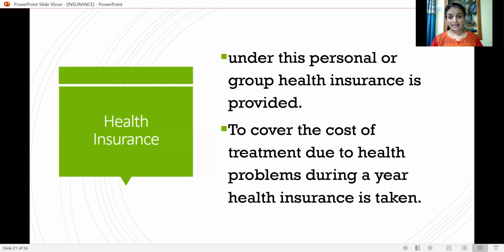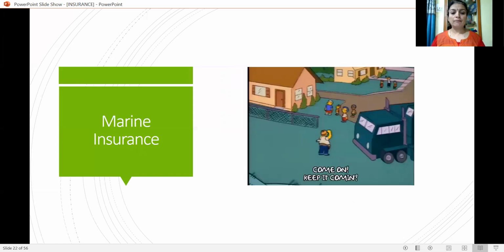As you know very well, nowadays everyone is taking the benefit of advanced science and technology, especially in the field of health. So there will be several types of treatments. Every organ of the human body can be repaired, replaced, etc. But the cost of this treatment will be very heavy. So to cover this, every individual prefers to have health insurance. Nowadays, it is getting popularized.